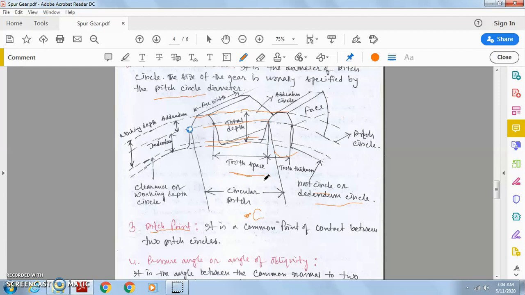I will cover backlash error, but before that, you must remember that this is the tooth space. Tooth space is the gap between two consecutive or two successive gear teeth. Within this particular tooth space, the meshing gear's tooth will lie. So for the correct operation of the gear drive, the tooth space must be equal to the tooth thickness of the meshing gear.